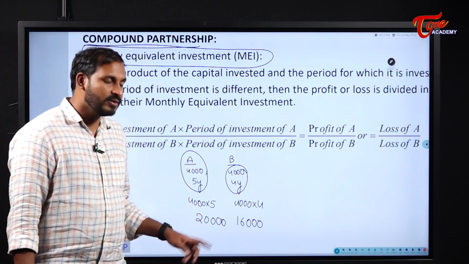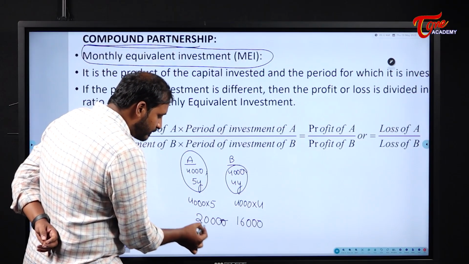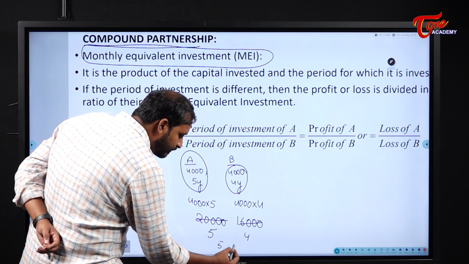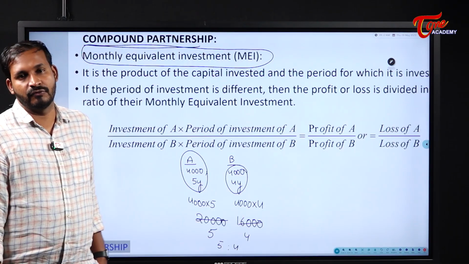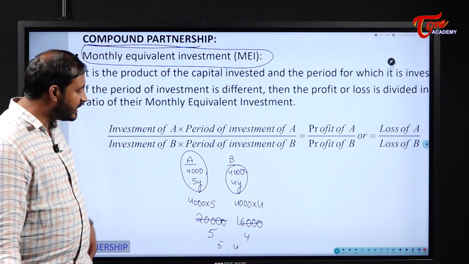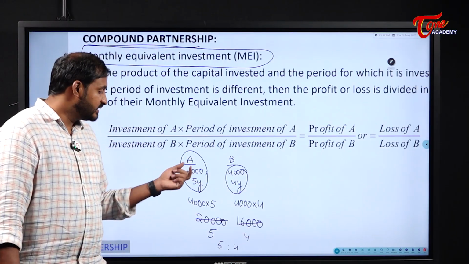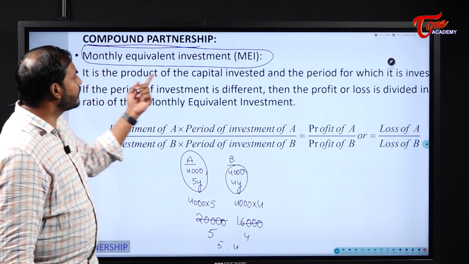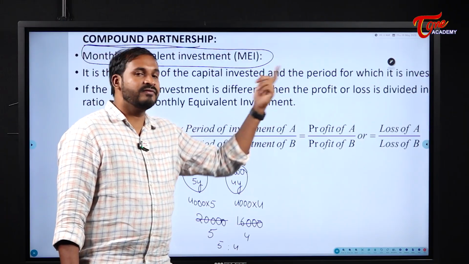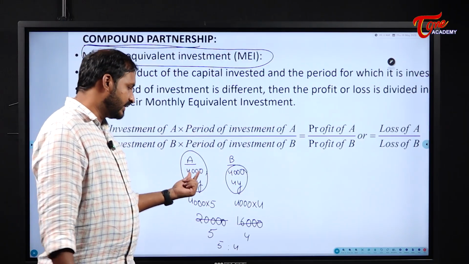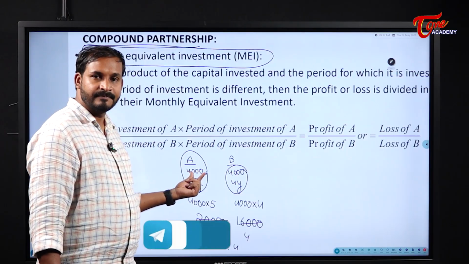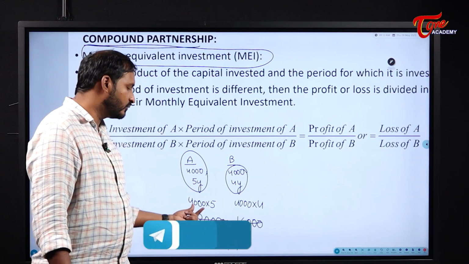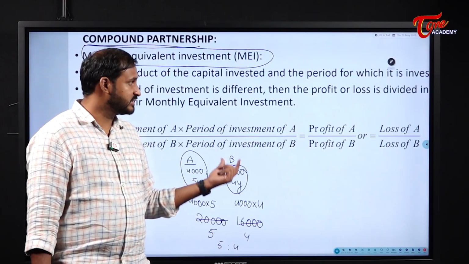A, sir. And how much A should get here? 4,000 into 5, 4,000 into 4. That means they should divide the profit in what ratio? 5:4 ratio. That means what I have done here, students, is investment into the duration. It is the product of capital invested and the period for which it is invested. Capital means investment. So, 4,000 is the capital which he invested, into the period of 5 years. So, 4,000 into 5. This is how it works.